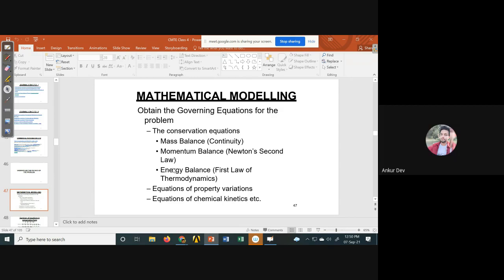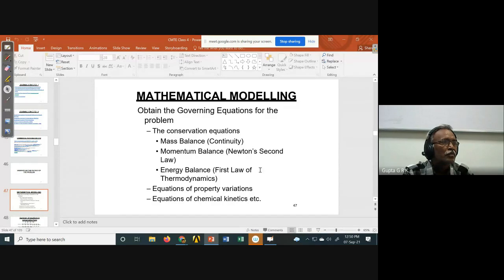Right. Okay, so these are the things I talked about: continuity, Newton's second law, momentum balance, first law of thermodynamics, energy balance, equations of state, and sometimes some other equations may be required.